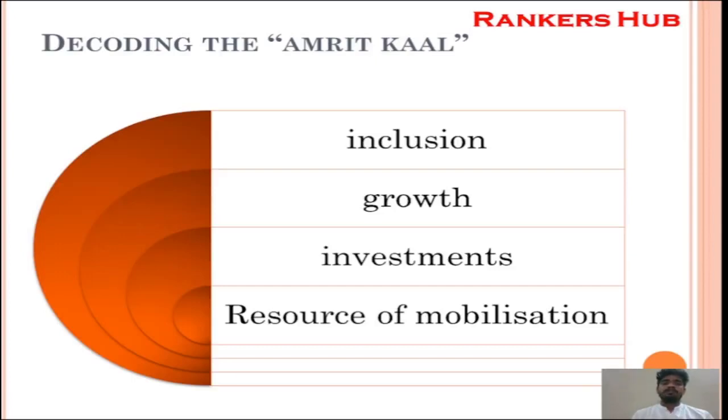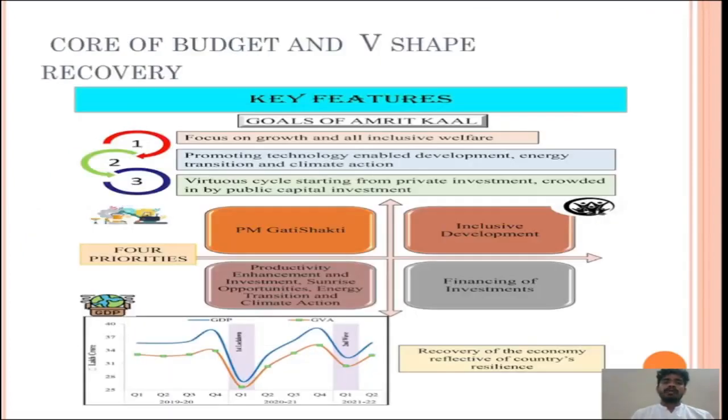Viewers, the key features of Amrit Kal are focus on growth and all-inclusive welfare, promoting technology-enabled development, energy transition and climate action. And the third one is a virtuous cycle starting from private investment crowded in by public capital. Let's discuss the first point. What do you mean by focus on growth and all-inclusive welfare?